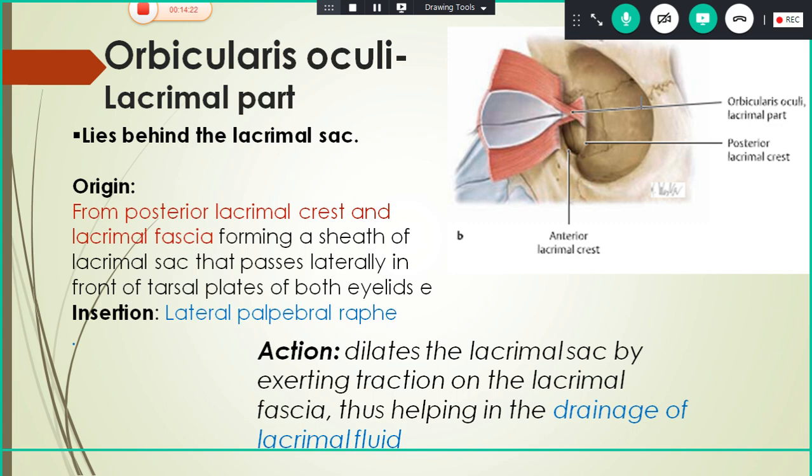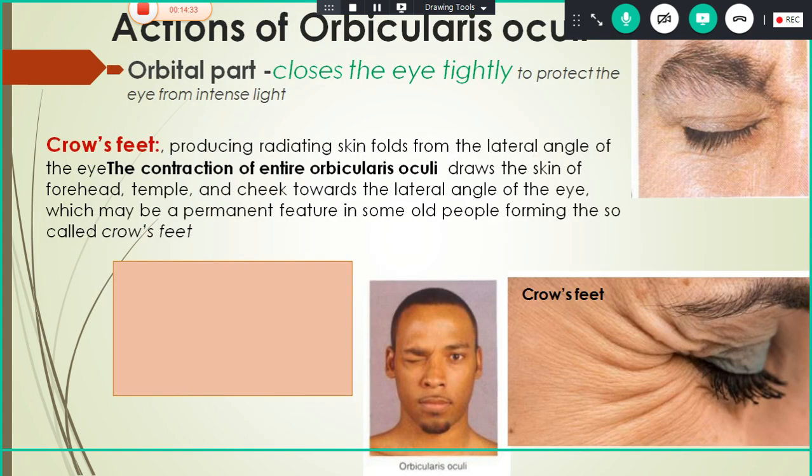Now I think you are clear about the origin, insertion and action of the muscles. The nerve supply will be as usual the facial nerve. The actions I already said: the part which closes the lid tightly is the orbital part, gently is the palpebral part, and the part which helps in the drainage of lacrimal fluid is the lacrimal part.